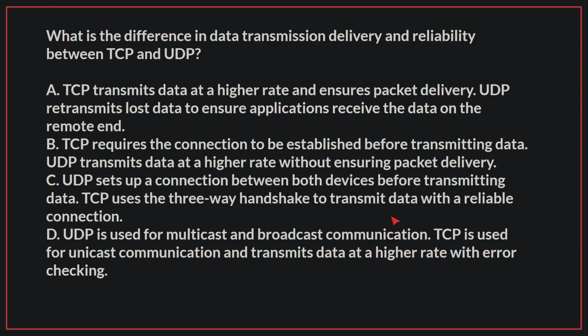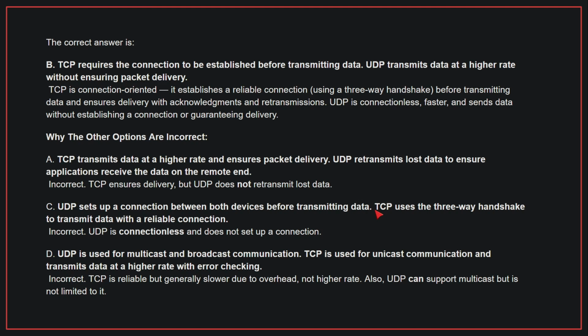Management. What is the difference in data transmission delivery and reliability between TCP and UDP? The correct answer is B. TCP requires the connection to be established before transmitting data. UDP transmits data at a higher rate without ensuring packet delivery. TCP is connection-oriented. It establishes a reliable connection before transmitting data and ensures delivery with acknowledgements and retransmissions. UDP is connectionless, faster, and sends data without establishing a connection or guaranteeing delivery.